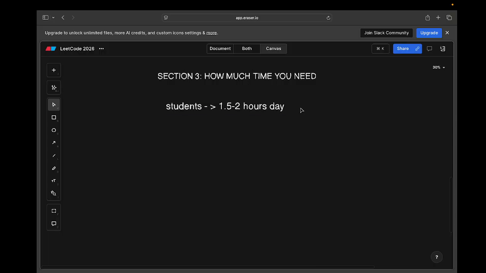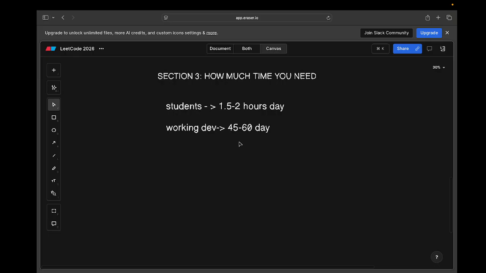Then talking about the working devs, for the working devs 45 to 60 minutes a day is enough, because they do not have that much time to solve those problems, as they also have to manage their own work.